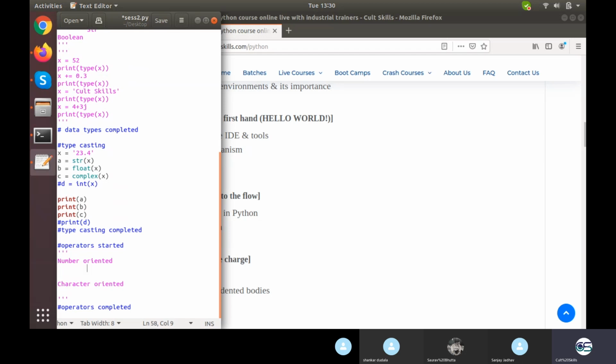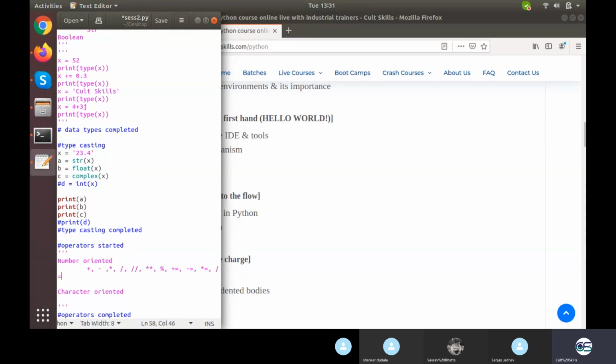So into this we have operators like plus, minus, multiply, divide, double divide, double multiply, though that's not actually what it is. Okay, plus, minus, multiply, divide, double divide. We have modulus, we have plus equals to, minus equals to, multiply equals to, divide equals to.